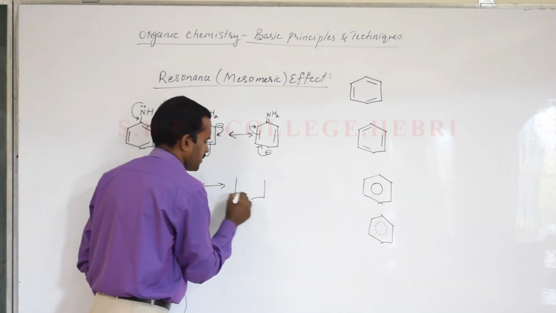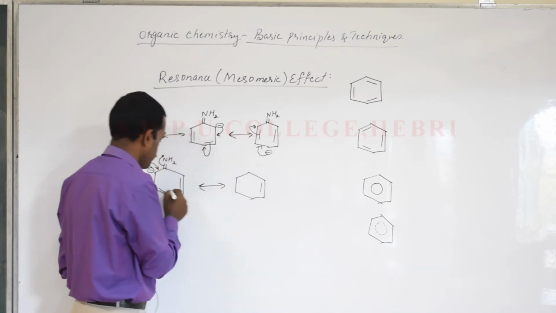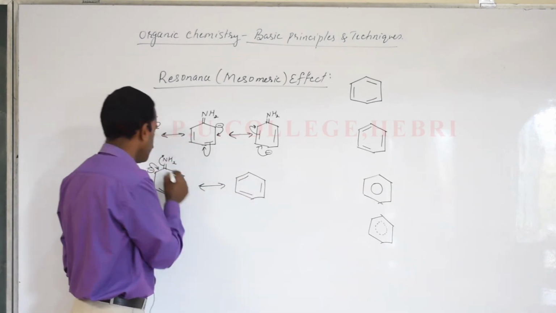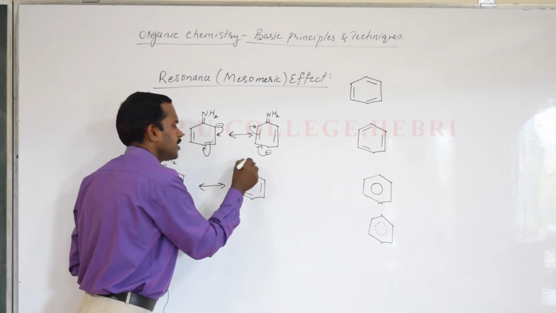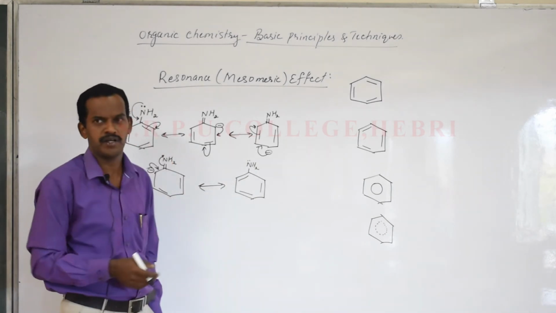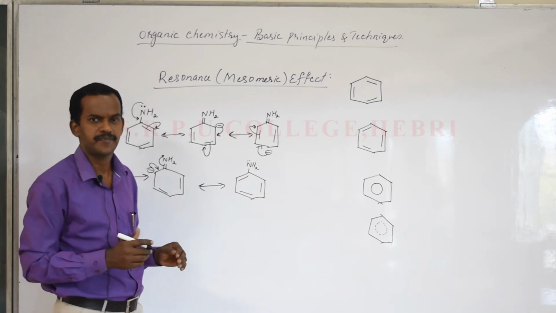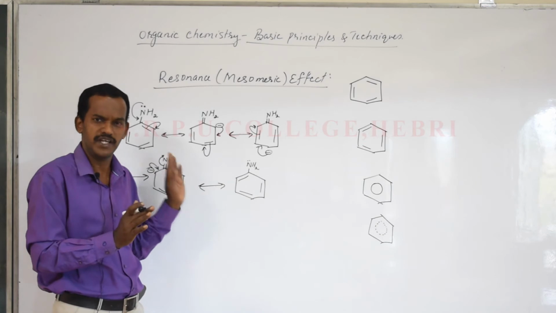So we will write a hexagonal ring. You can understand this double bond remains the same. This double bond also remains the same. These pi electrons form a double bond. The double bond becomes a single bond here. Single bond NH2, the lone pair came back. Now understand the first and last structures look similar except for the double bond positions in the benzene ring. So these are the resonating structures of aniline.